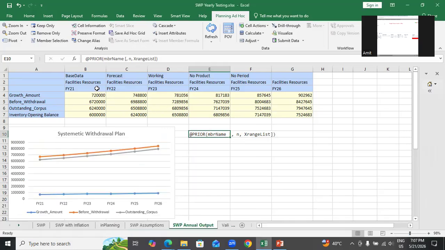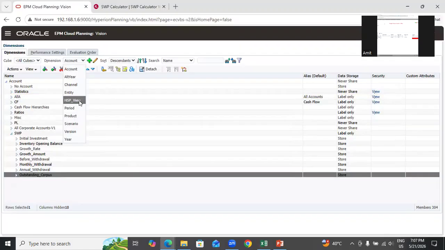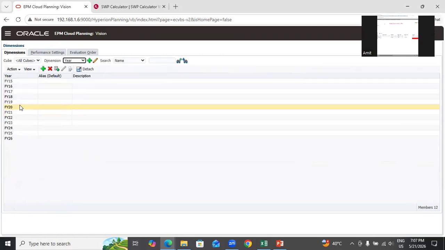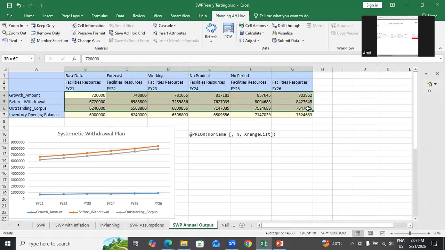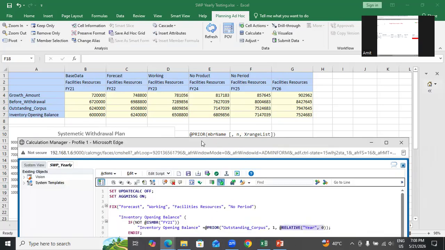The system is going to read all the members FY22, 23, 24 up to the end of the year. In my application, the last year is FY26, right? So the application is going to calculate for FY26. I show you over here the year dimension. Up to 26 it is going to calculate. If I have more years, it probably calculates for future periods as well, isn't it? So it's going to calculate for 6 years. Correct. So now let's run this code and see whether it is working as expected or not.